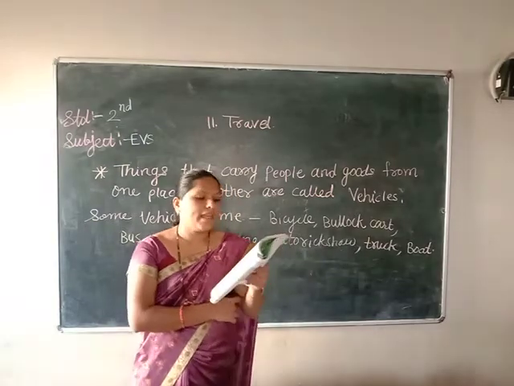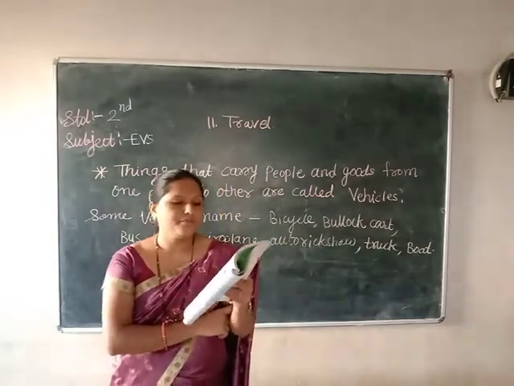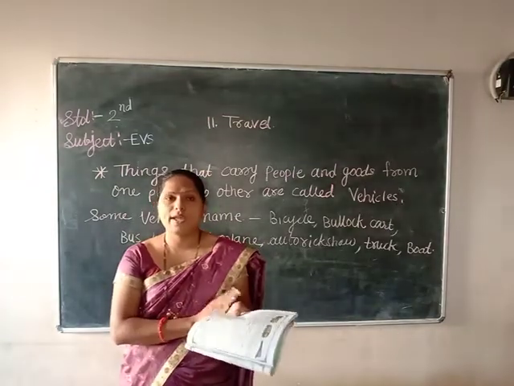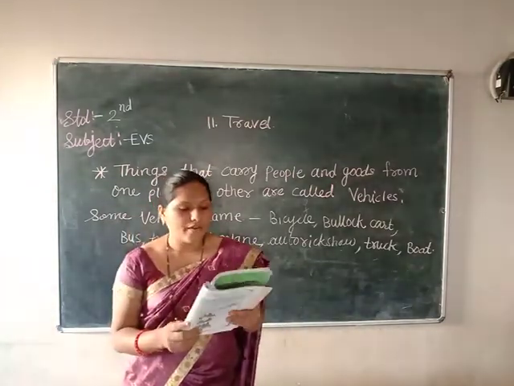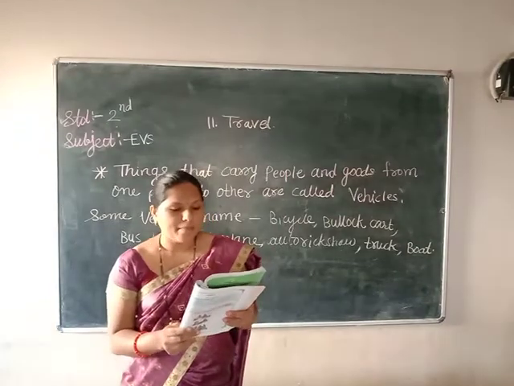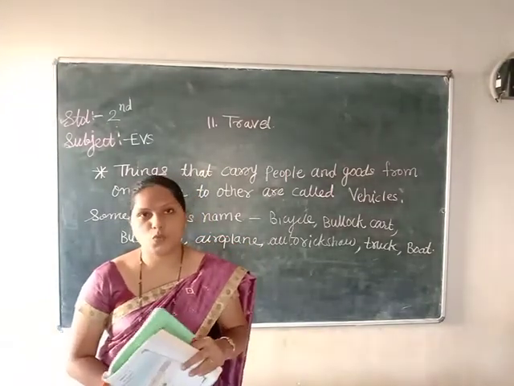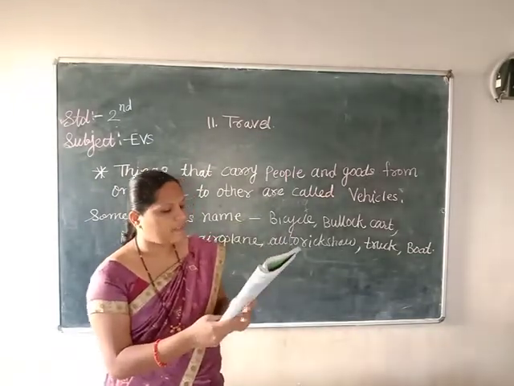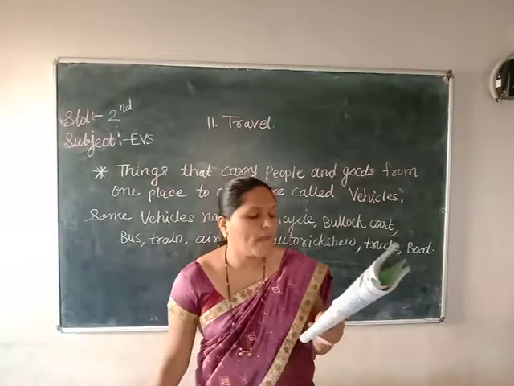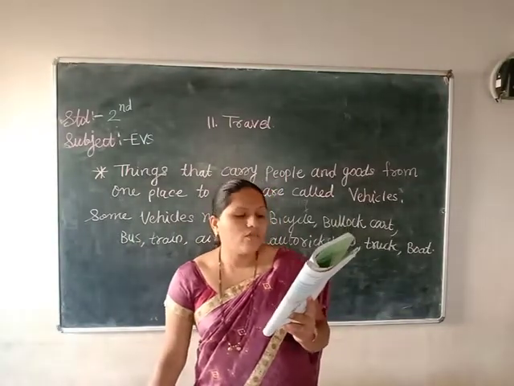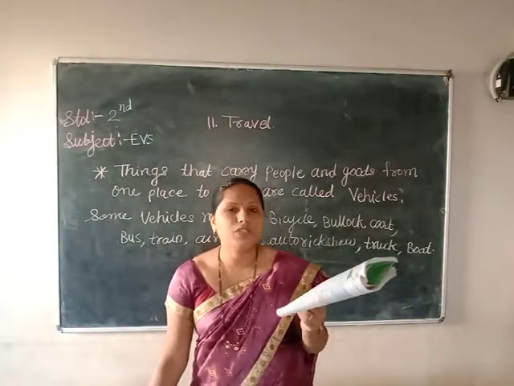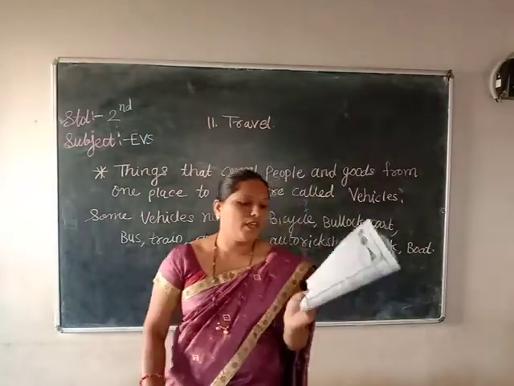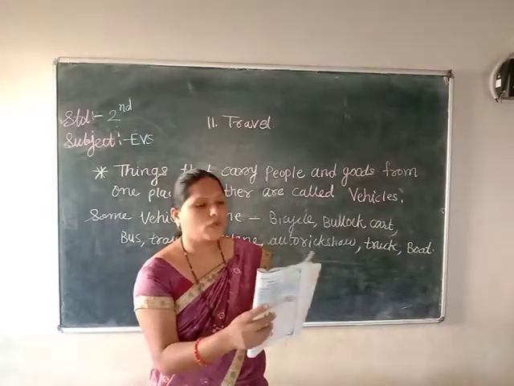Second puzzle: I cannot run on the road. I cannot fly in the air. I run at lightning speed. I make sound. Which vehicle is it? Train. Write down here, train. And the last puzzle: look one and all how I play and sail on water every day. No wings to trouble, no problem I have. Which vehicle is it? Boat. Write the correct answers.